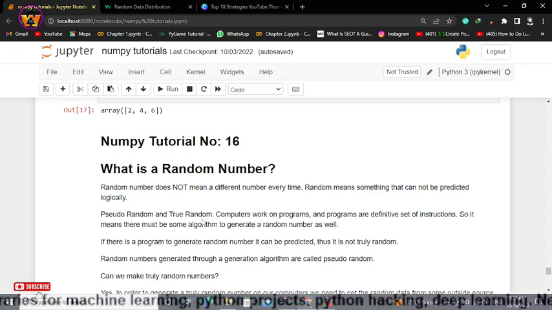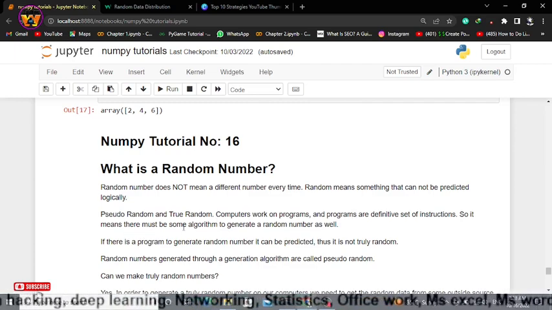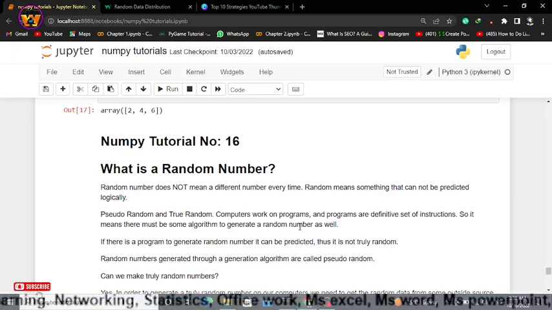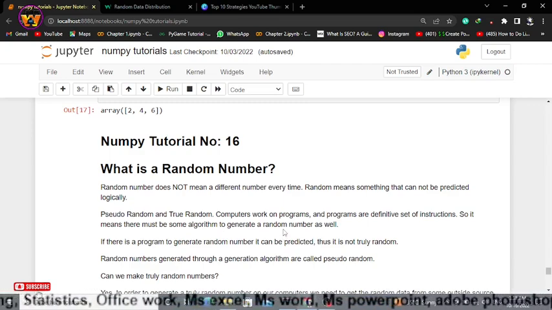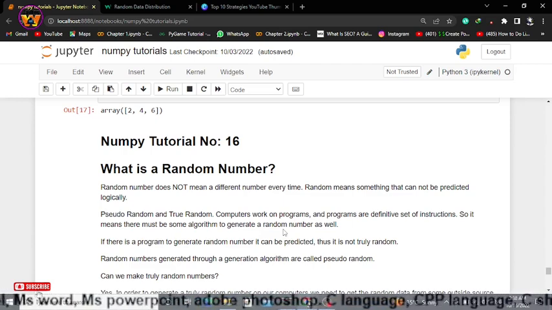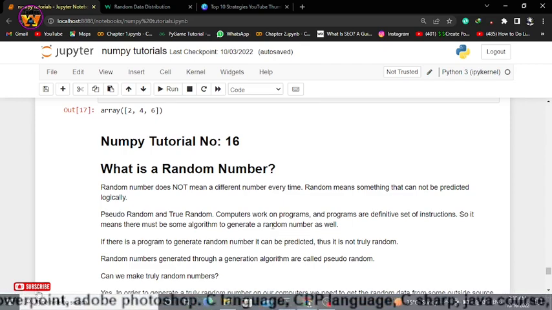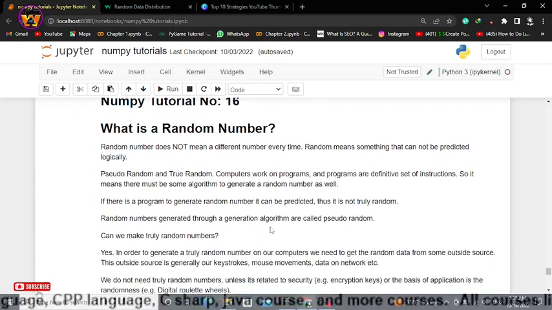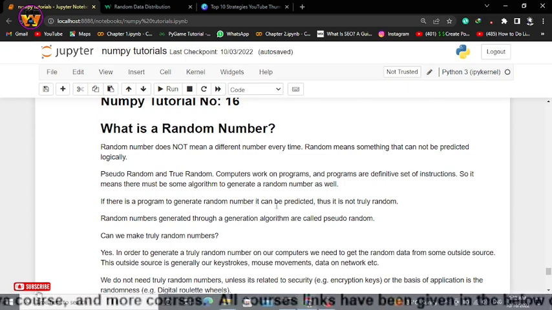Pseudo random and true random. We have two types of random. Computers work on programs, and programs are built-in instructions. So there must be some algorithm to generate a random number as well. We use a built-in module to generate a random number, with a new number on each execution. So there must be logic, a program, an algorithm behind this module to generate that number. If there is a program to generate a random number, it can be predicted, and so it is not truly random.